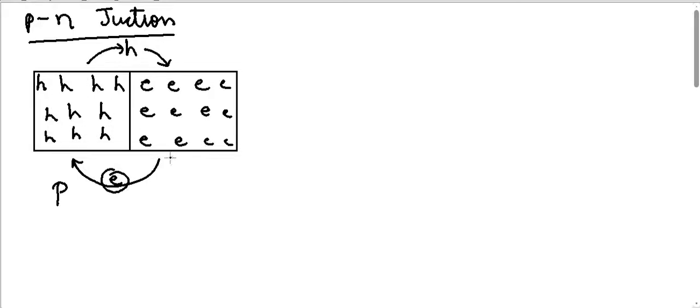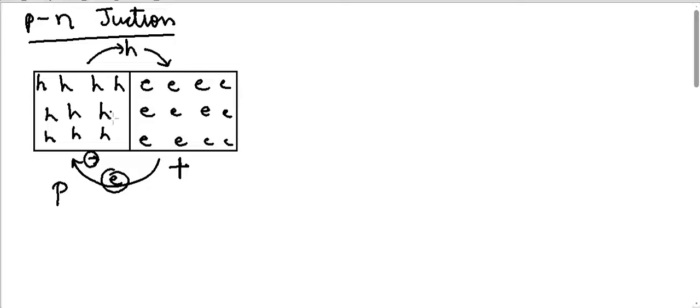So when electrons start going from here to here, and the holes start to move from here to here, what happens is, because electrons are going from this side, the electrons are decreasing on this side, so this will get a plus sign, and because electrons are going here, this will start getting a minus charge.